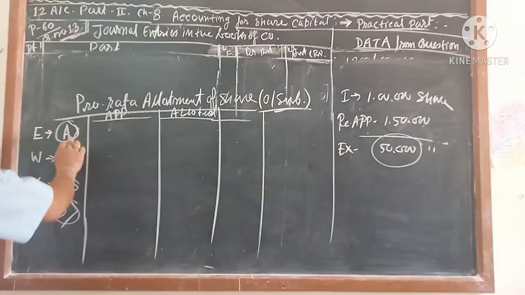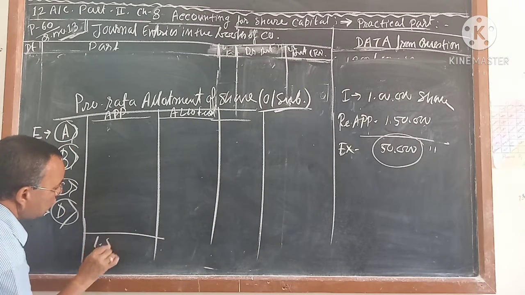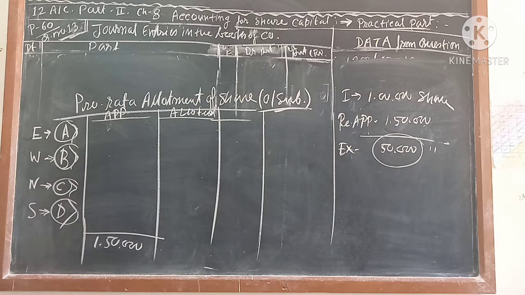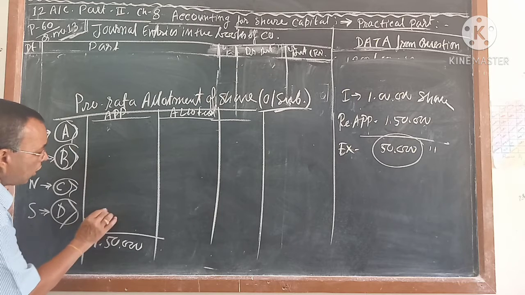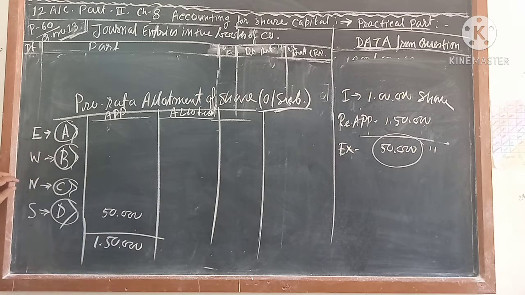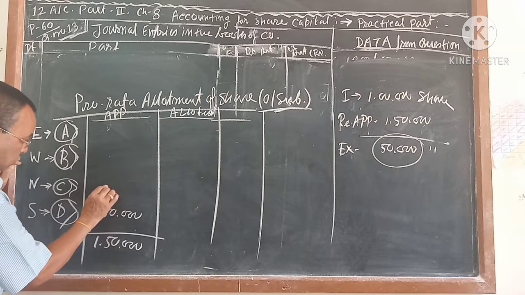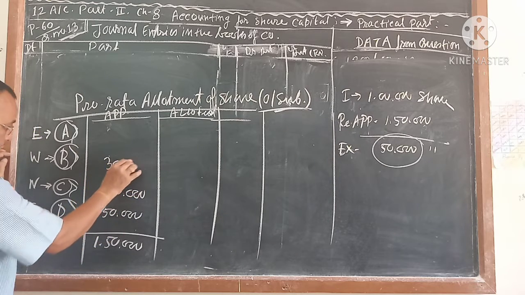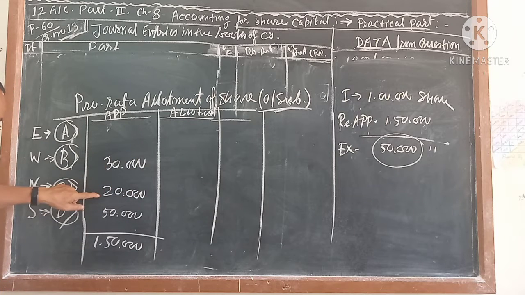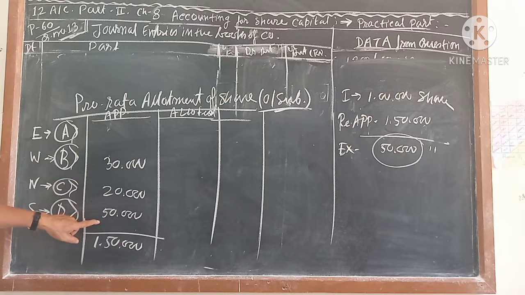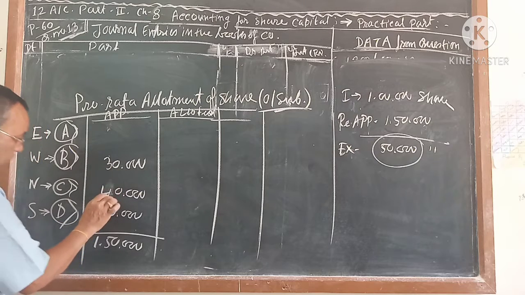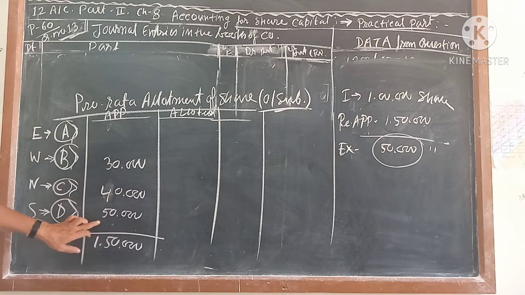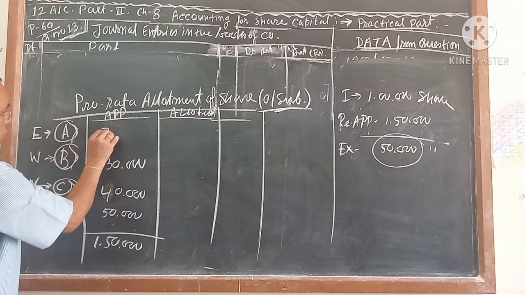What is this applied? Suppose the total applications you got, how much? 1,50,000 shares. Correct? Suppose from the south, the company got 50,000 shares applications. From the north, the company got, suppose, 20,000 shares applications. From here, the company got, suppose, 30,000 shares. So how much is this coming? 30 plus 20, 50, 50 plus 50. So you make it 40. This is 40, 30, 70, 70, 50 is 120. 120 plus this is 30.